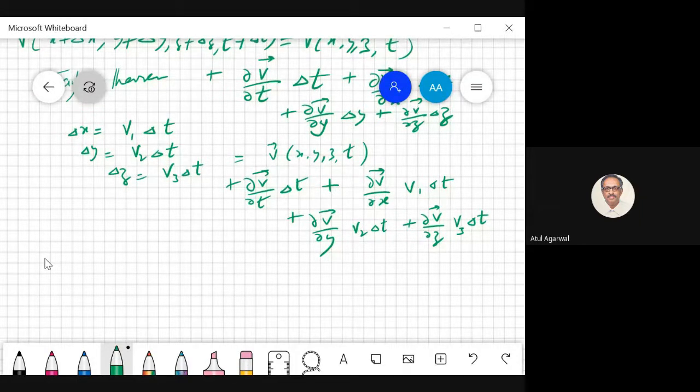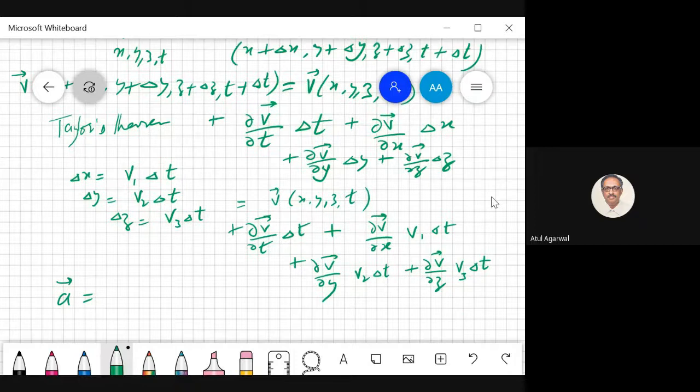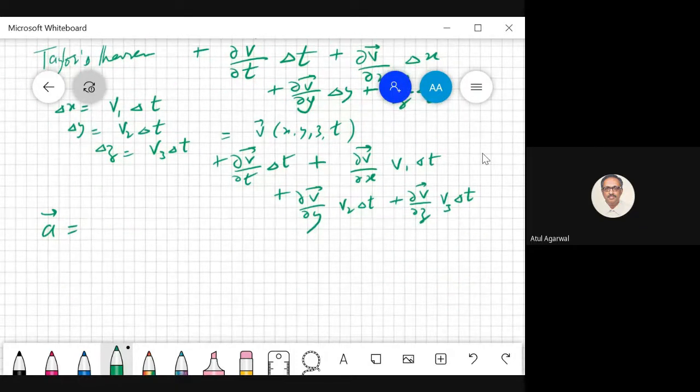Now, what is your acceleration? Difference of velocity. Now you are chasing a particle. This is absolute velocity acceleration. Particle velocity at this time minus particle velocity at previous time divided by delta t is your acceleration. So what do you get? Delta v by delta t plus